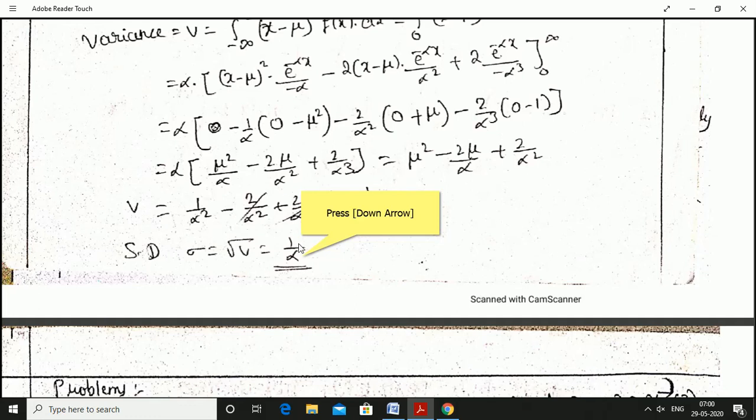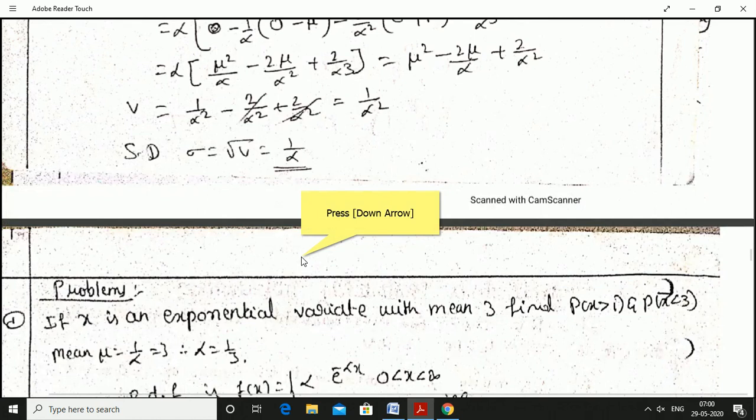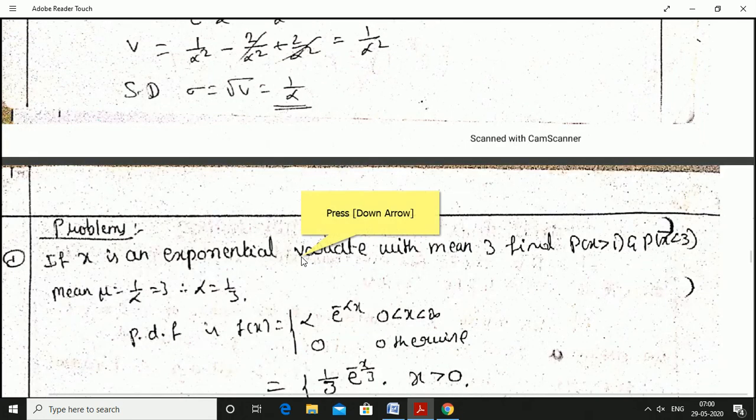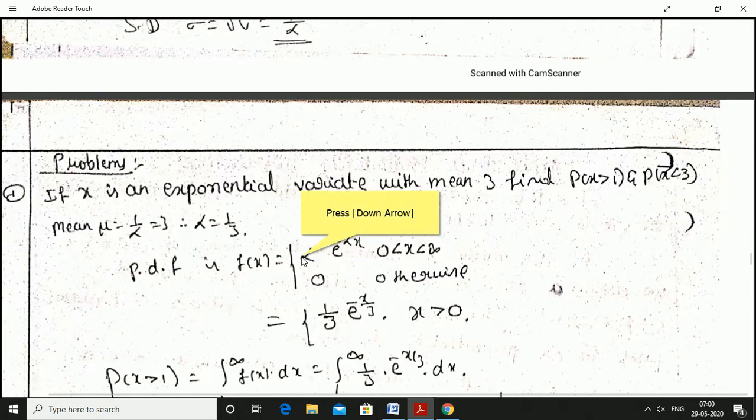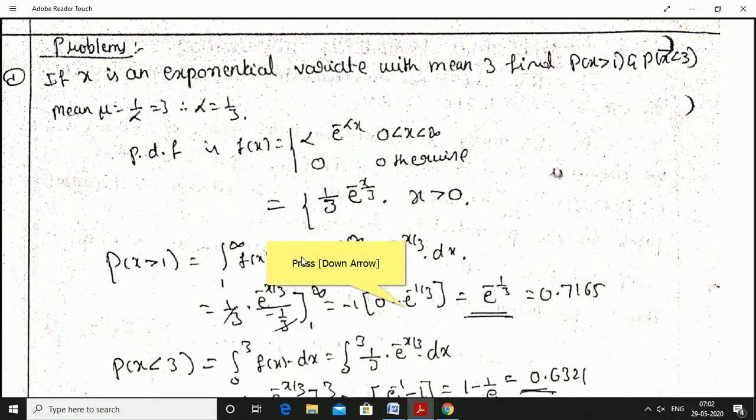And variance is equal to 1 by alpha square. Now we'll see a few problems on this. You need to remember the probability density function of the exponential distribution. It is defined as f of x is equal to alpha into e power minus alpha x for x greater than 0, 0 otherwise. For negative values of x, f of x value is equal to 0.